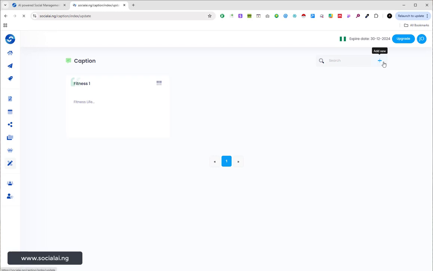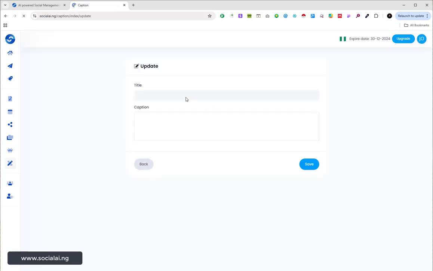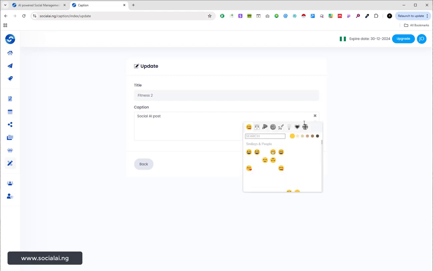And if you want to add new captions, you can also give your caption a title. Let me say fitness 2. I can just input anything, or let me just say, for example, social AI posts. Let me use that as caption. I can use emoji.